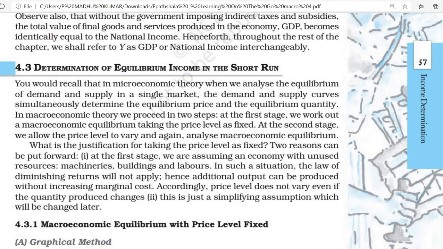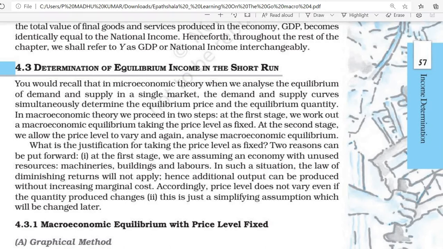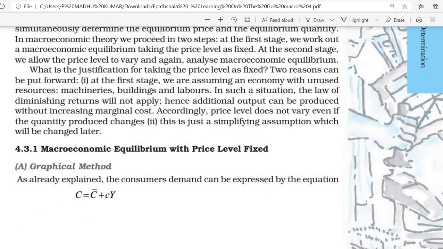Second, the price level does not vary even if the quantity produced changes. That is another assumption which will be changed later. Then we can go to the equilibrium.